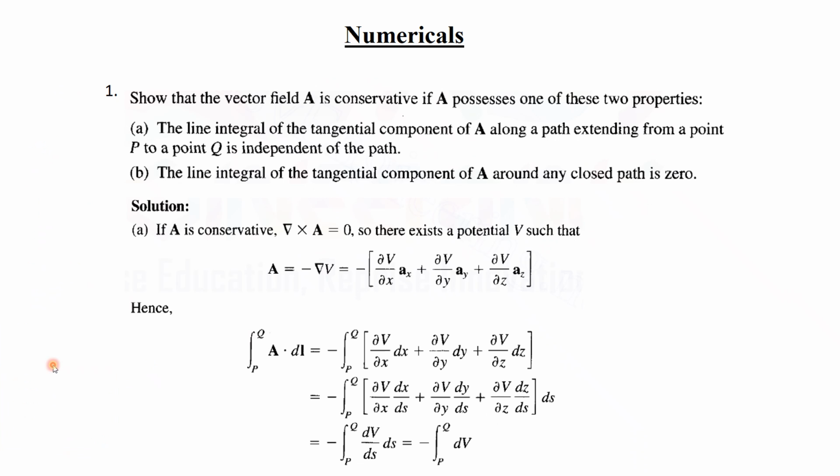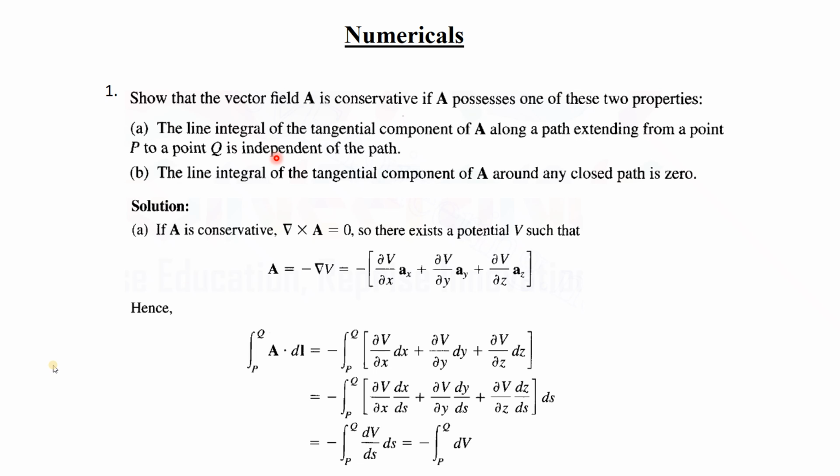Okay, so in the numerical it is told to show that the vector field A is conservative if A possesses one of these two properties. So conservative means it is irrotational, which means that the curl of the vector will be 0.